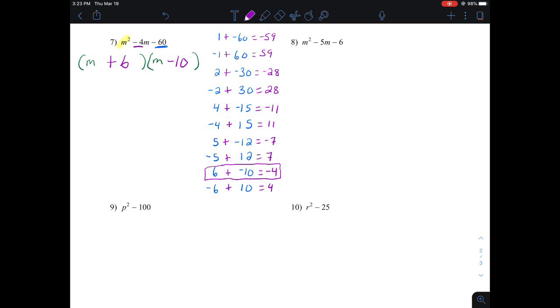All right, let's look at number 8. I want to factor this. The coefficient of the squared term is 1 still, and it's going to be 1 on this entire practice sheet here. So I'm going to pre-make my binomials. I'll have m plus or minus something times m plus or minus something else.